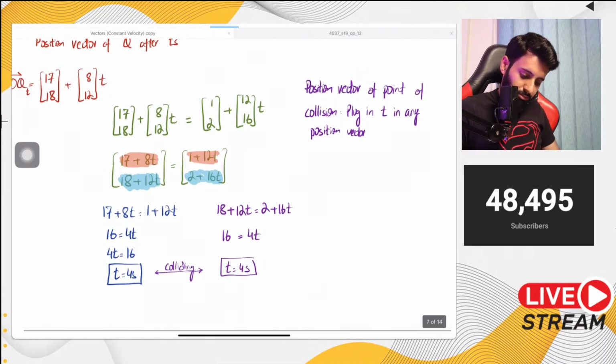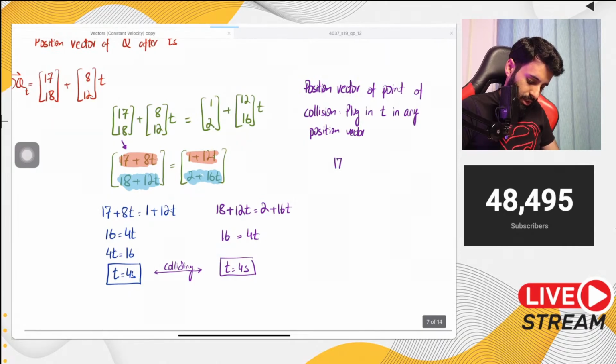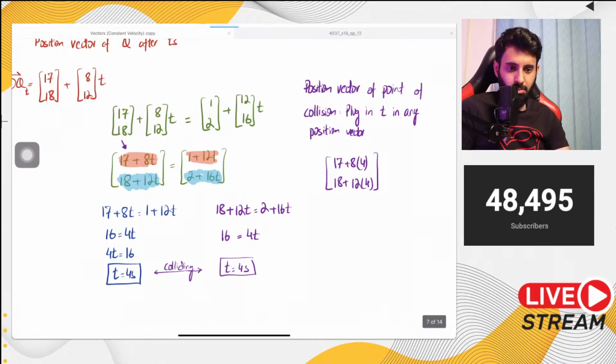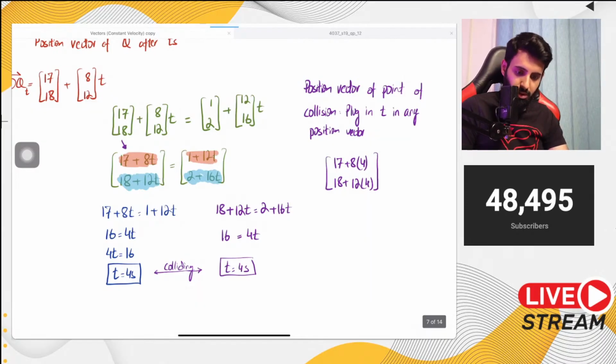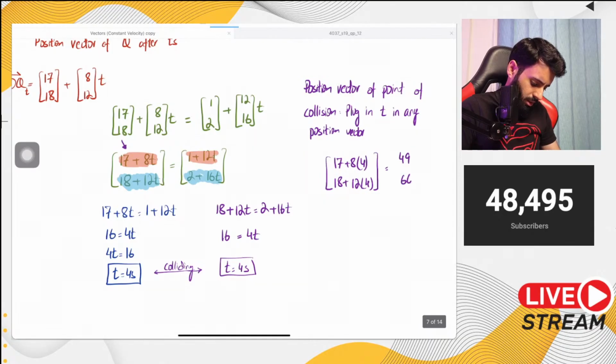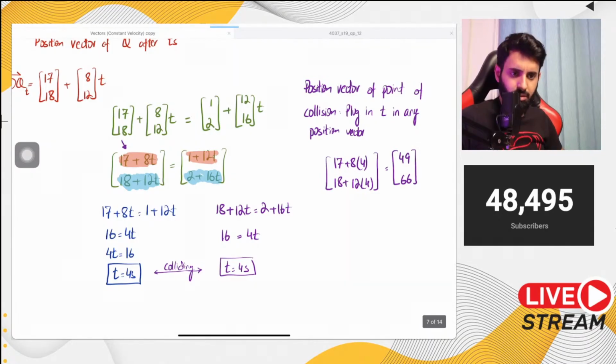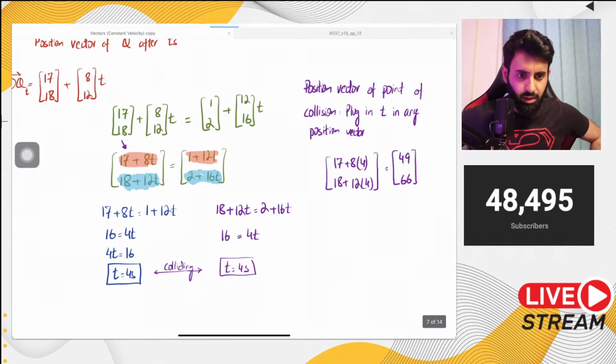So let's say I use Q's position vector. So 17 plus 8, replace t by 4, and then 18 plus 12, replace t by 4, and this is what you end up with. So 32 plus 17, that gives us 49. All right, and then 12 into 4, 48 plus 18, that gives us 66. And I think somebody here already gave the answer to this, so that is correct. Good job.